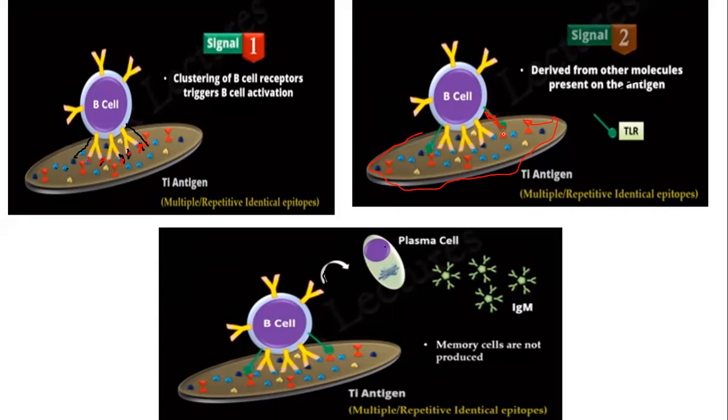After this signaling, the B cell gets activated and will divide. These B cells will divide, and after division they will differentiate into specific plasma cells. These plasma cells will secrete the specific antibodies against these antigens. So this is the whole process.